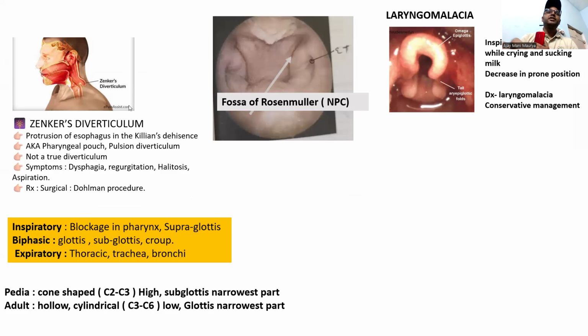Here we have Zenker's diverticulum. I already discussed this one. Zenker's diverticulum, this is the fossa of Rosenmuller. This is the NPC, nasopharyngeal carcinoma. This is the ET, the eustachian tube.